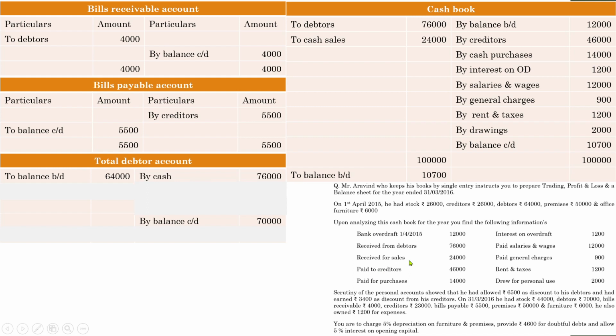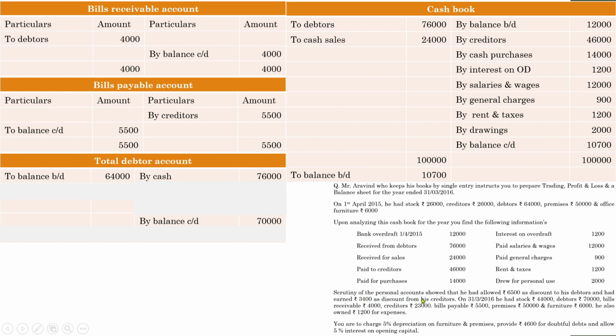Received for sales, it doesn't have any relation with the debtors. Paid to creditors, doesn't have any relation. Paid for purchases definitely doesn't have any relation with debtors. Interest on overdraft, no relation. Paid salaries, no. General charges, no relation. Rent and taxes doesn't have any relation. Drew for personal use doesn't have any relation.